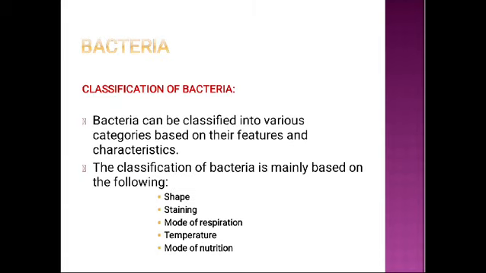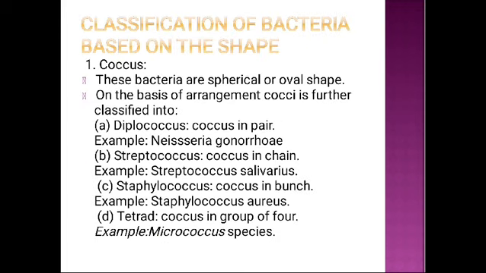Classification of bacteria. Bacteria can be classified into various categories based on their features and characteristics. The classification of bacteria is mainly based on the following: shape, staining, mode of respiration, temperature, and mode of nutrition. Classification based on shape. First one is coccus shape. These bacteria are spherical or oval shape.